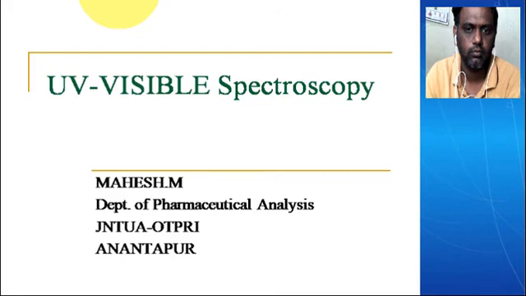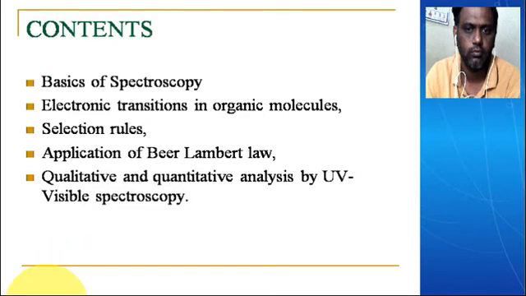In that, we are going to explain about UV visible spectroscopy and its instrumentation, techniques and applications. Let us see one by one. The contents I am going to explain are the basics of spectroscopy, electron transitions in organic molecules and selection rules, and applications of Beer-Lambert's law, qualitative and quantitative analysis by UV visible spectroscopy.